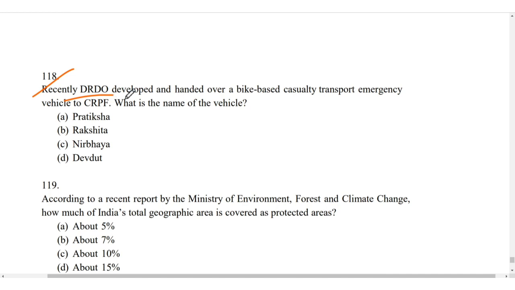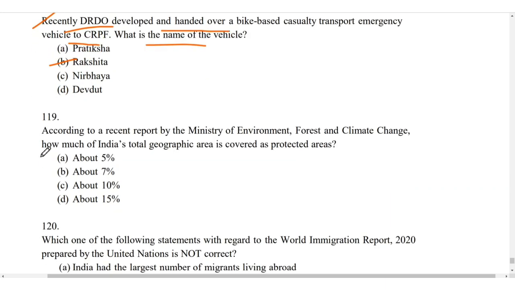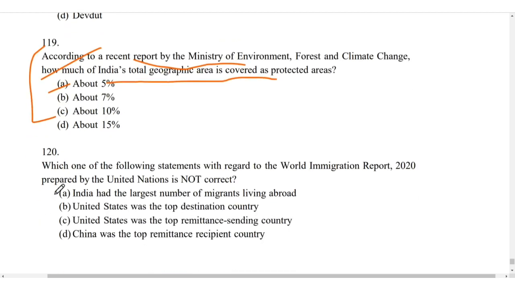Next is: recently DRDO developed and handed over a bike casualty transport emergency vehicle to the CRPF. What is the name of that vehicle? So it is Rakshita. According to the recent report by the Ministry of Environment, Forest and Climate Change, how much of India's total geographic area is covered as protected areas? So it is A, about 5%. Again, a current affairs question.